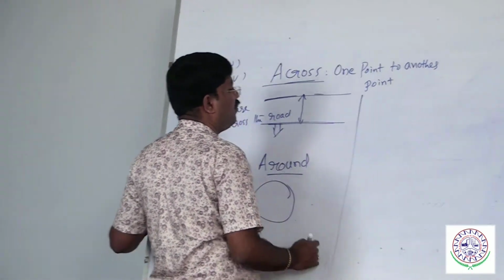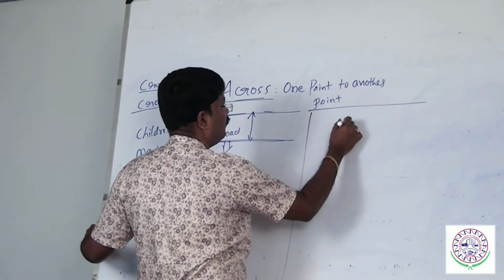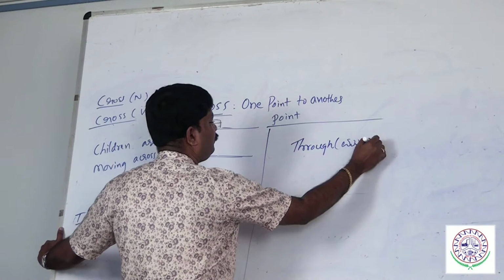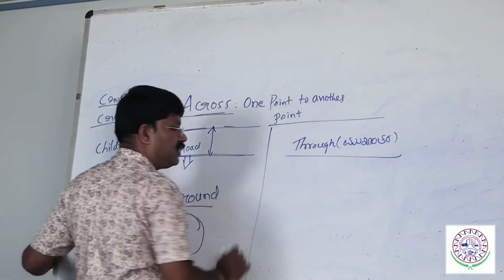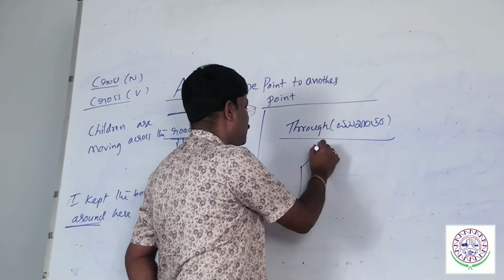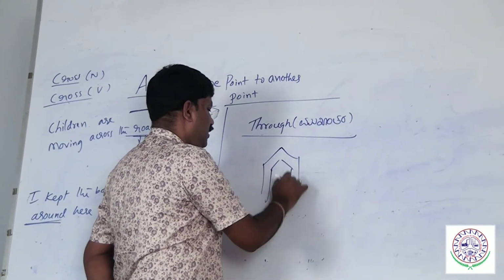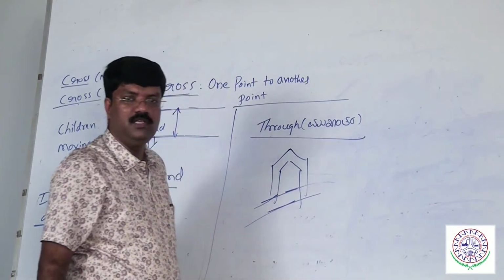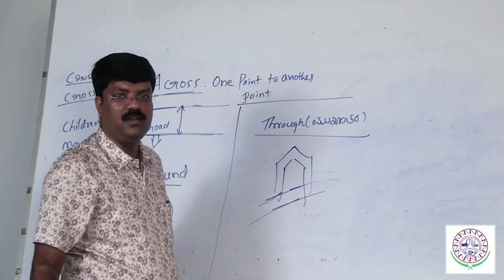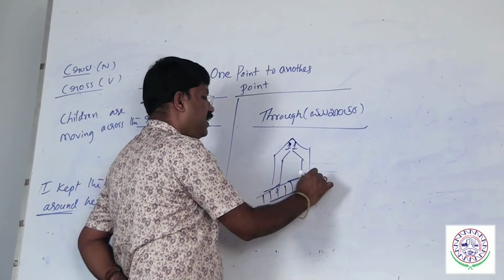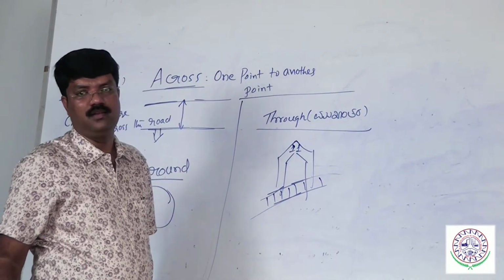Next preposition we have through. Through means going via. In a closed surface, remember the point, in a closed surface some object is moving. Assume there is a Dudhsagar tunnel, tunnel number 11. When you want to see the Dudhsagar, we have to get down at tunnel number 11. So, this is a railway track. Train passes through the tunnel.